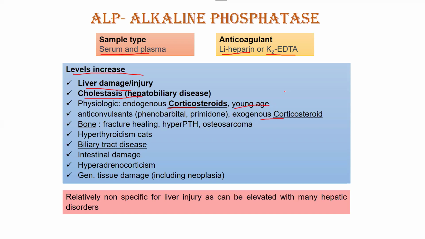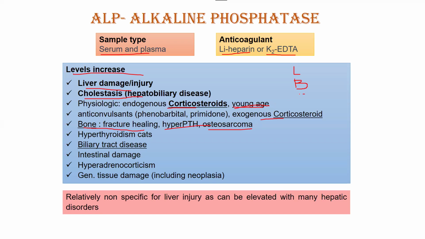Why do young age animals have increased ALP? Basically, ALP has three isoenzymes or isoforms. The first one is liver isoenzyme, that is increased in case of liver damage. Then we have BALP, that is bone ALP. That means that if the bones are growing, like in the young age animal, ALP is going to be increased, or if there is any bony issue like fracture healing, hyperparathyroidism, that is basically related to the movement of ions into and out of the bone, calcium and phosphorus, or any osteosarcoma in the body, the bone isoform is going to be increased, that is going to increase overall ALP in the blood report.